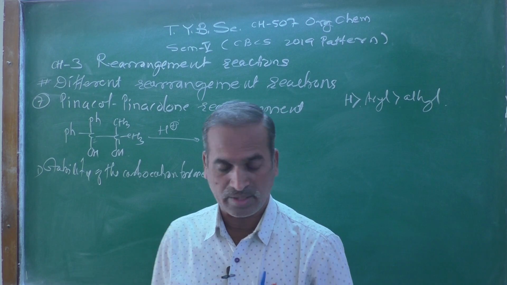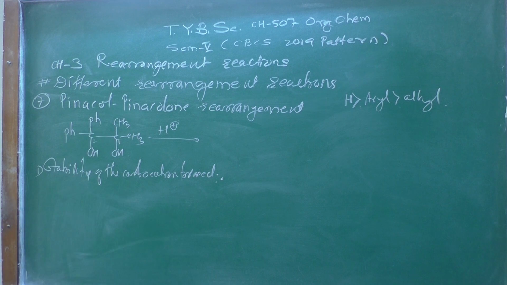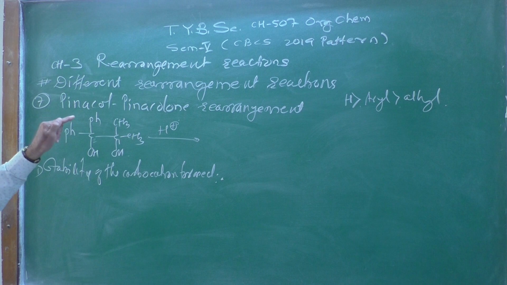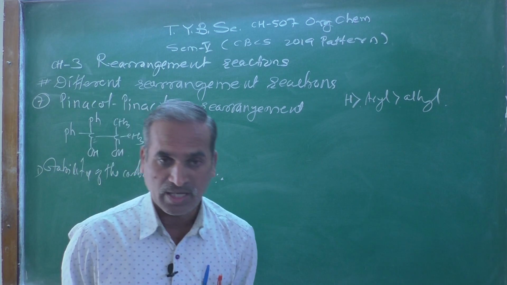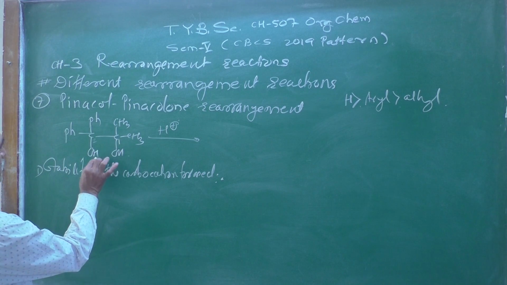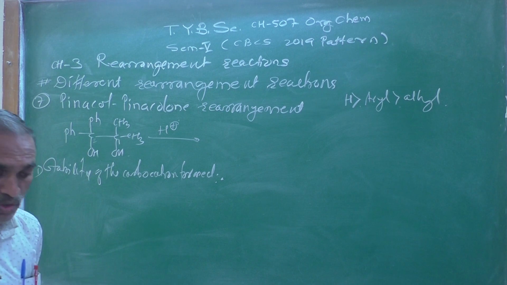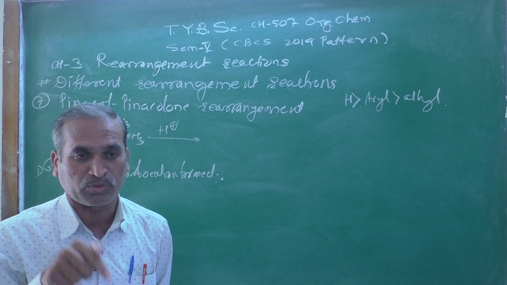Look at the substrate here: it is a 1,2-diol, or we can call it 1,1-dimethyl-2,2-diphenyl glycol, when treated with acid, because this is an acid catalyzed reaction. There are two hydroxyl groups. Which hydroxyl group is going to get protonated?